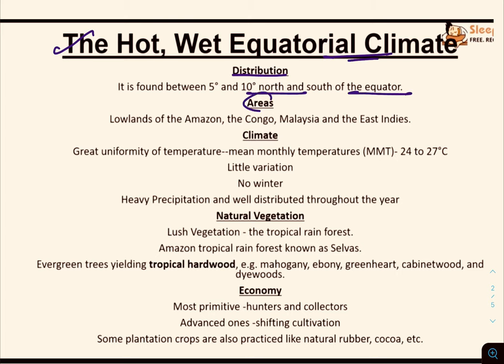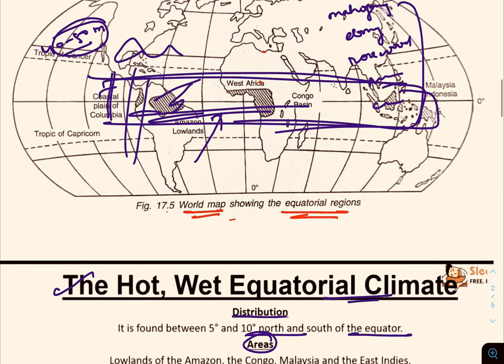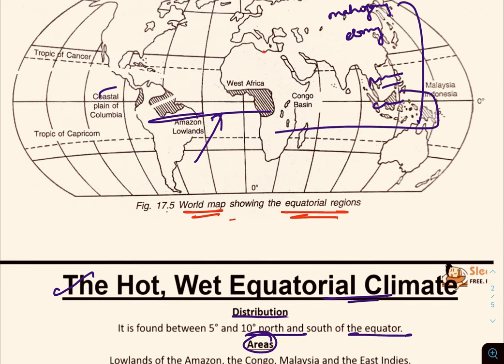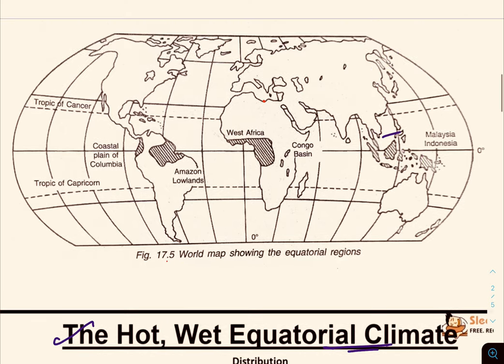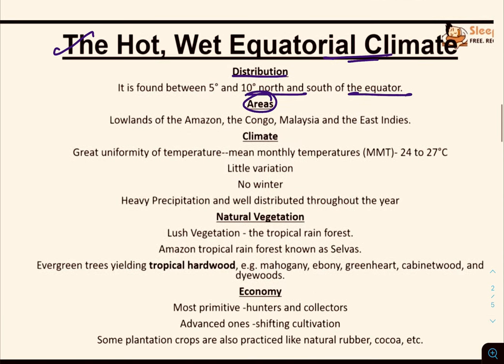And about the areas, you have to draw this diagram first, so that you will get good marks in any exam. First draw this world map and locate this area. The areas are the Amazon, that is in South America, the Congo, that is in Africa, and Malaysia and the East Indies, that is in Asia. So these are the areas.